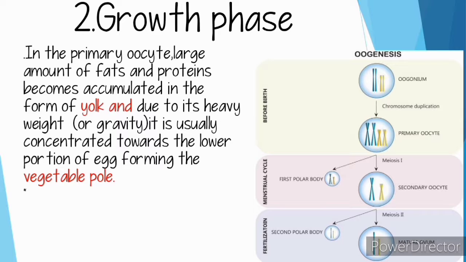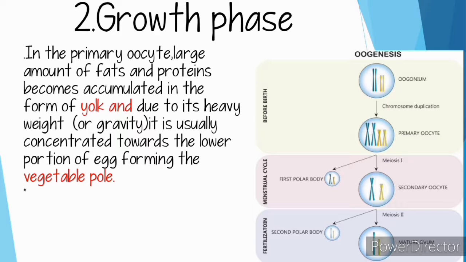In the primary oocyte, a large amount of fats and proteins accumulates in the form of yolk, and due to its heavy weight or gravity, it is usually concentrated towards the lower portion of the egg, forming the vegetal pole.